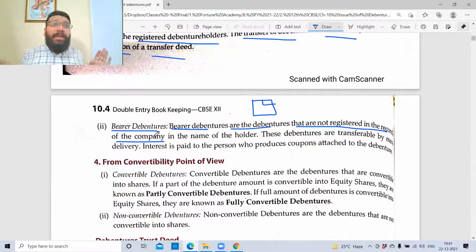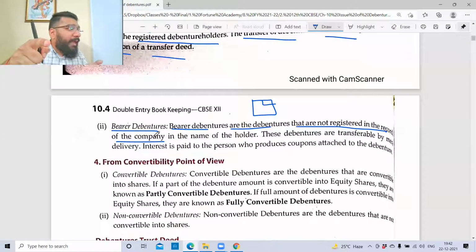So if Y wants to get the money back from the company, he will go and give the certificate to the company, and the company will pay him the money. So what is the concept of bearer? The person who is bearing the debenture certificate or the coupon in his hand, whoever is producing the document, will get the interest and the principal. Is this clear? In case of registered debentures, X's name is mentioned in it. So X will be the only person who will get the repayment of the debenture and the interest.